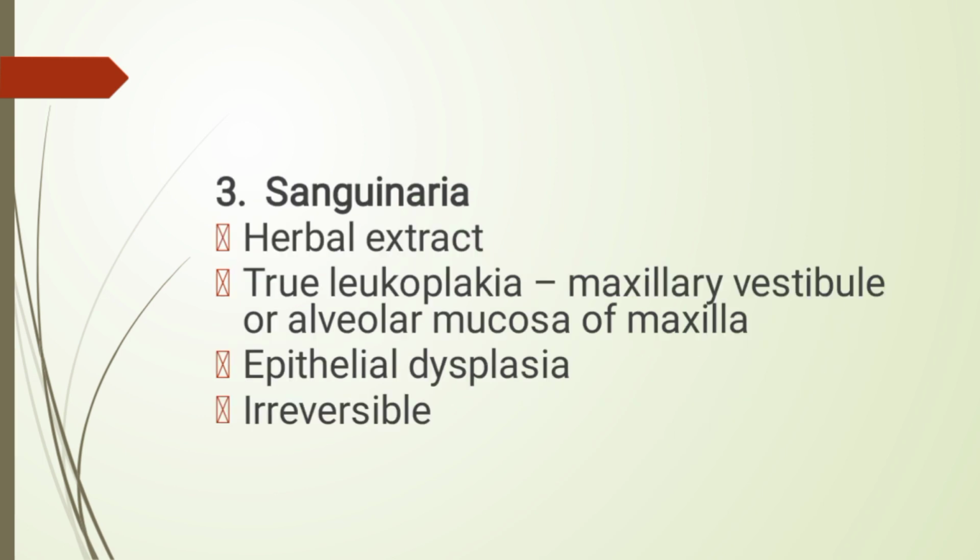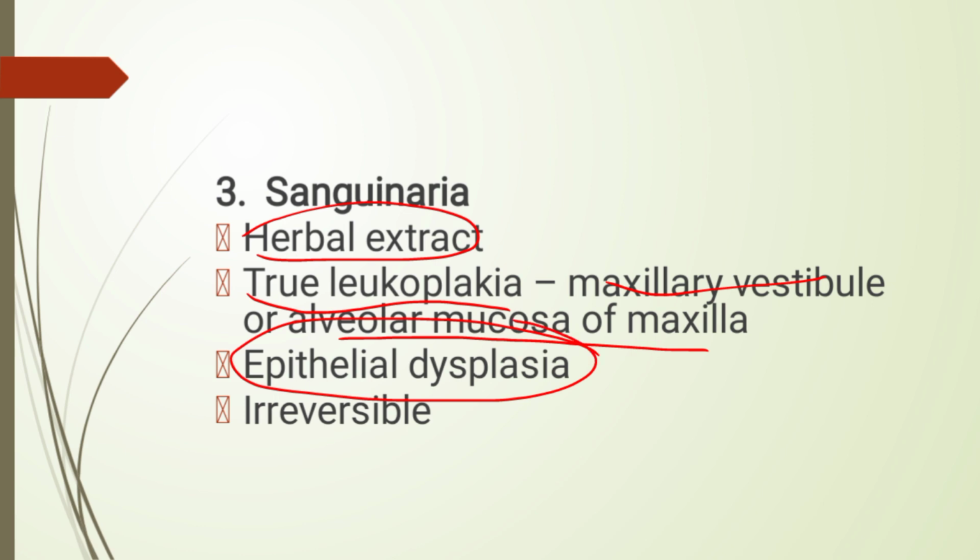Then sanguinaria. Sanguinaria is basically a herbal extract. It has antimicrobial and anti-inflammatory properties. Many people use it, but it has a drawback: it causes leukoplakia in the maxillary vestibule or alveolar mucosa of the maxilla. The patient has epithelial dysplasia. Epithelial dysplasia means there will be changes in the epithelium, dysplastic changes.